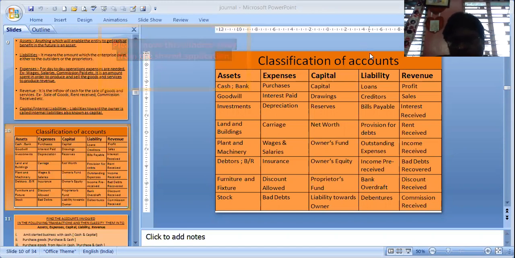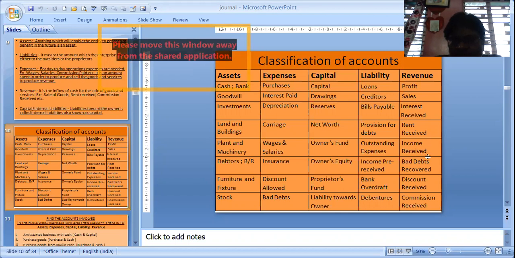Then you have revenues. These revenues are profit, sales, interest received, rent received, income received, bad debts recovered, discount received, commission received. These are nothing but revenues.